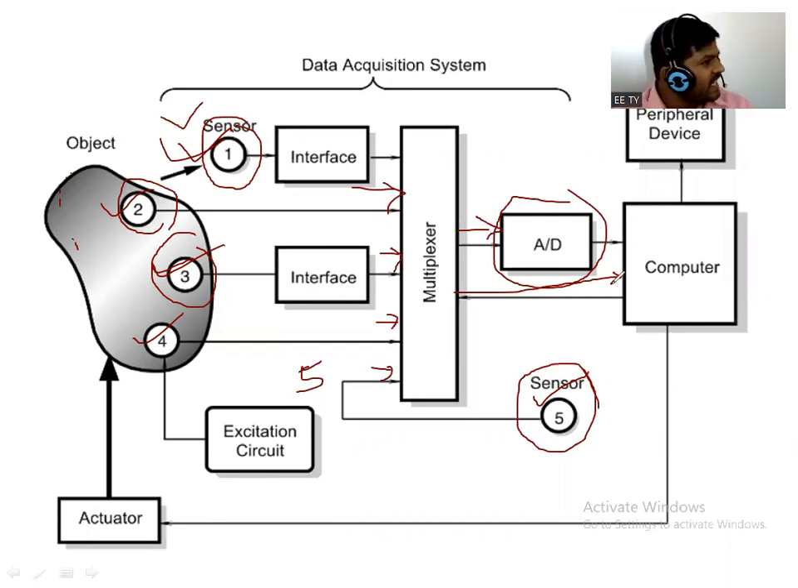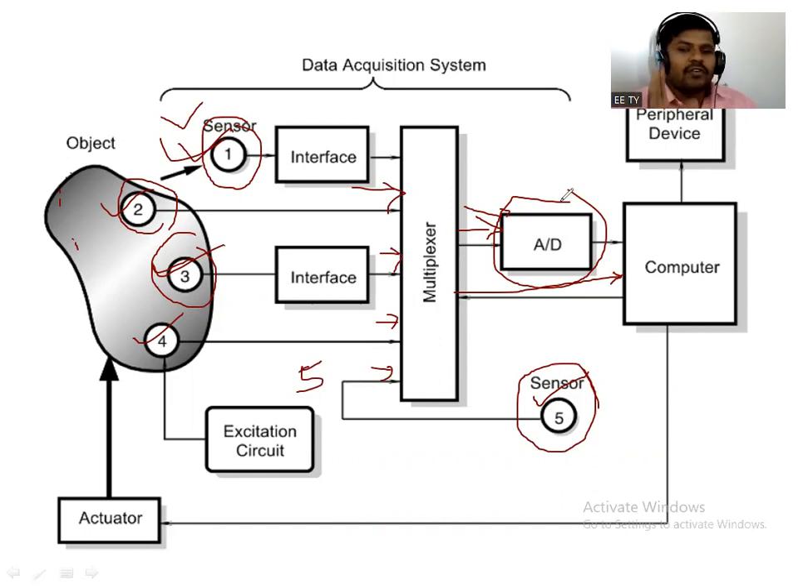Similarly, an interface circuit can be used when the output is not in the proper format. If it is in proper format, then there is no requirement for an interface circuit. Now see, this multiplexer output, that is the mux output, can be provided to the analog to digital converter to convert it from analog format to digital format, and the computer will read that digital quantity, whether the output is in the form of 0 or 1, right?